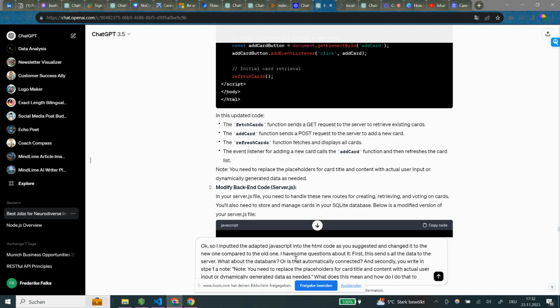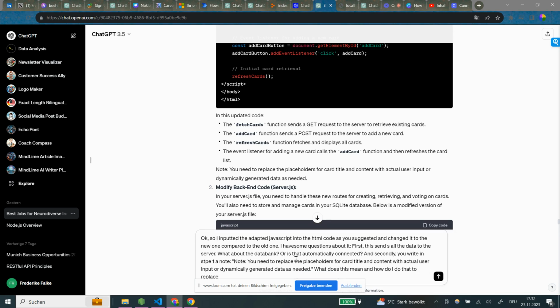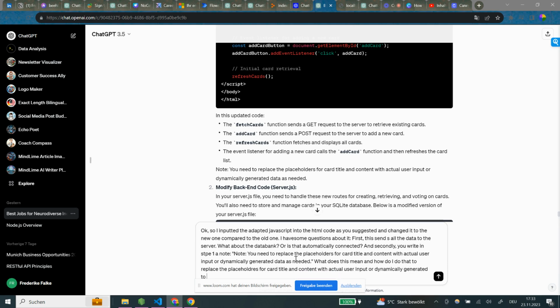And it says to replace the placeholders for card title and content with actual user input or dynamically generated data as needed. Is this what you do in the second step, or is that something else?